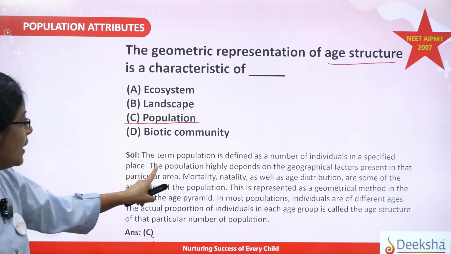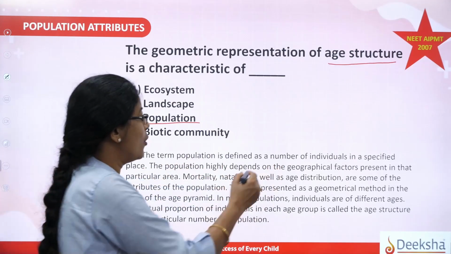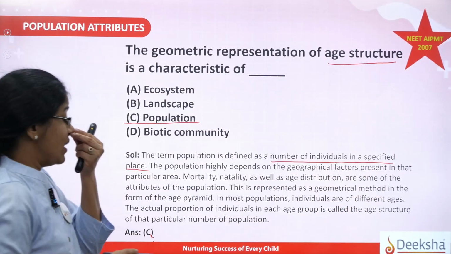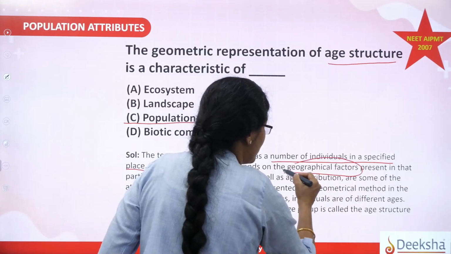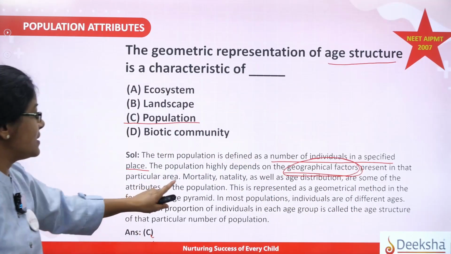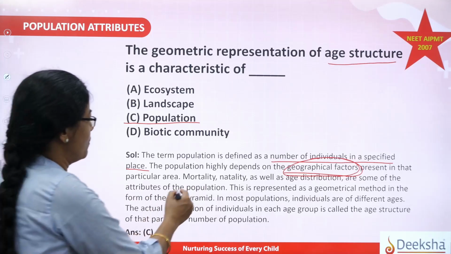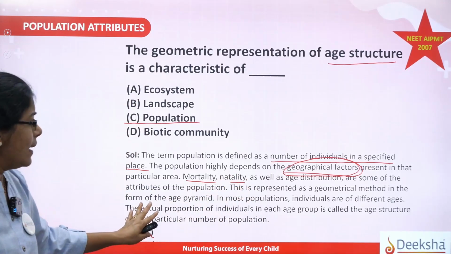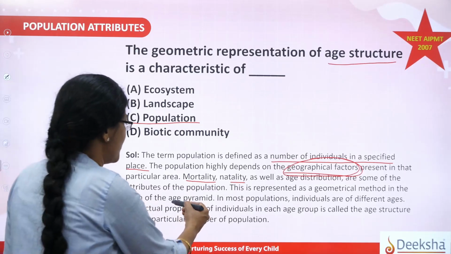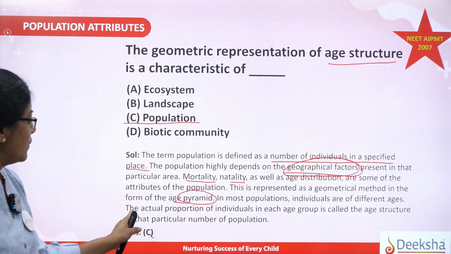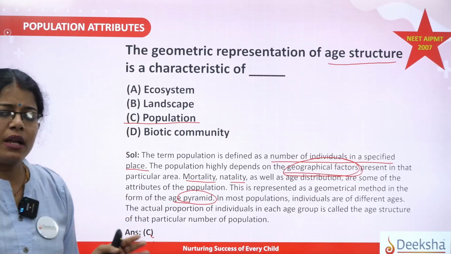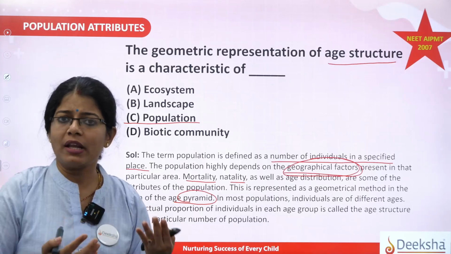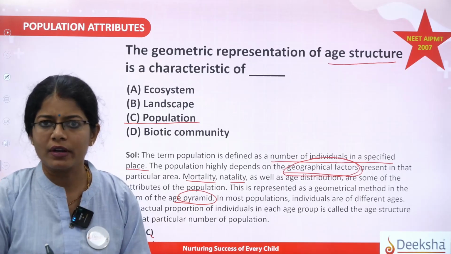Okay? So as I said, the population is defined as a number of individuals in a specified place, right? And it is very important to note that it depends upon the geographical factors present in that area. And as I said, mortality and natality are some of the parameters, or you can say attributes. And this is the age pyramid that we studied right now. So option C, the age pyramid or age structure, helps to understand the type of population, growing or declining, in that particular region, right?